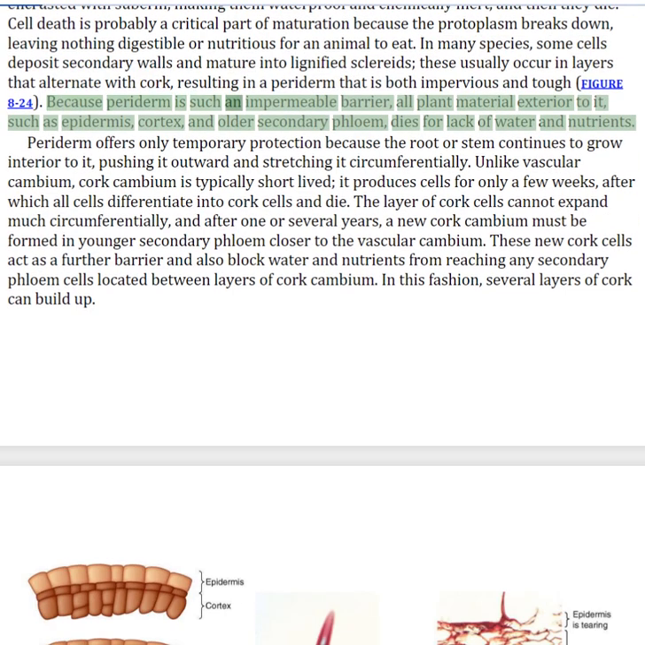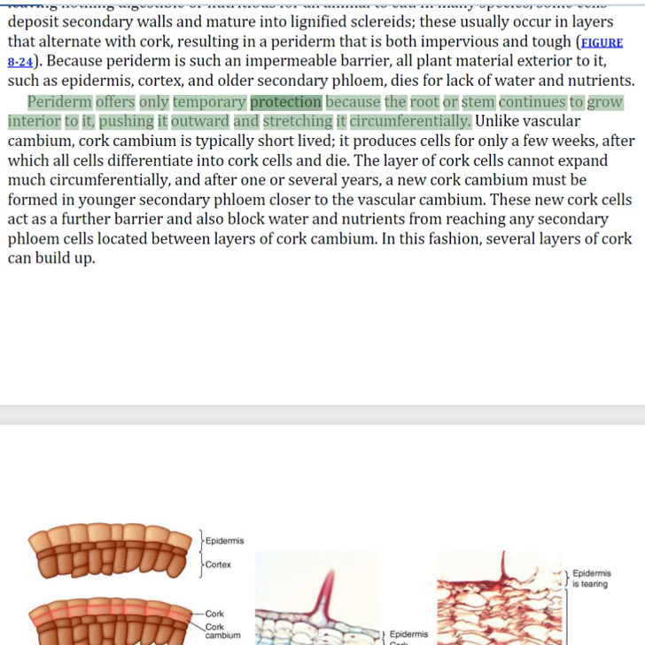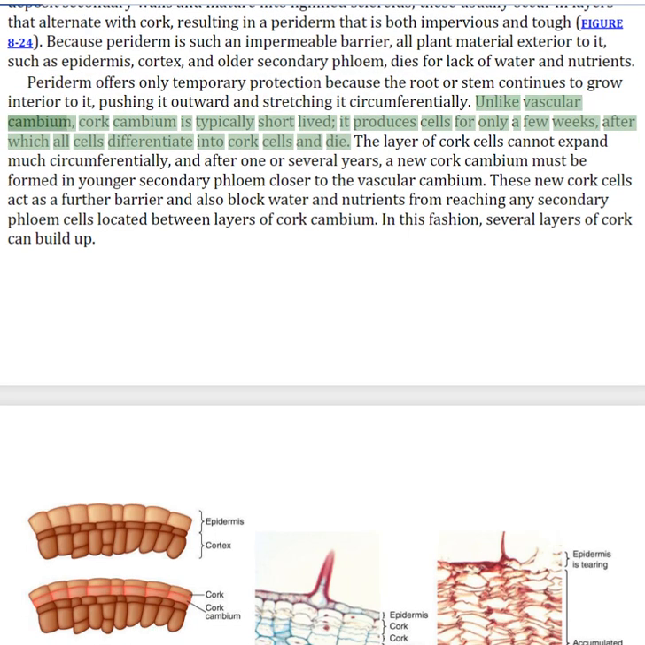Because periderm is such an impermeable barrier, all plant material exterior to it, such as epidermis, cortex, and older secondary phloem, dies for lack of water and nutrients. Periderm offers only temporary protection because the root or stem continues to grow interior to it, pushing it outward and stretching it circumferentially. Unlike vascular cambium, cork cambium is typically short-lived.